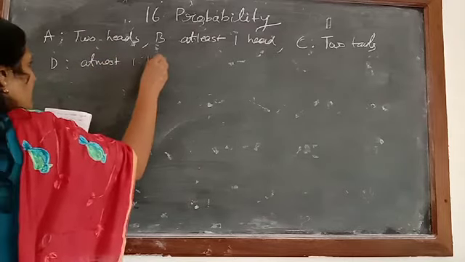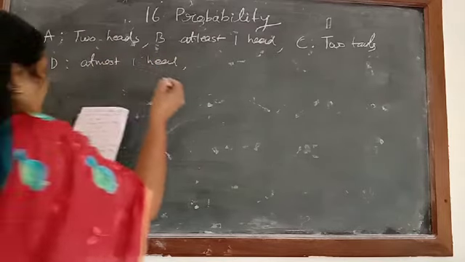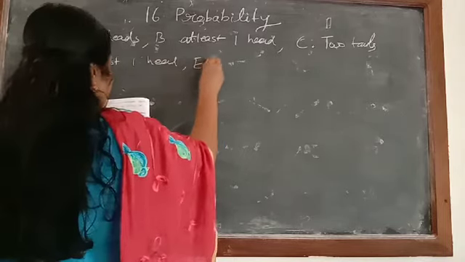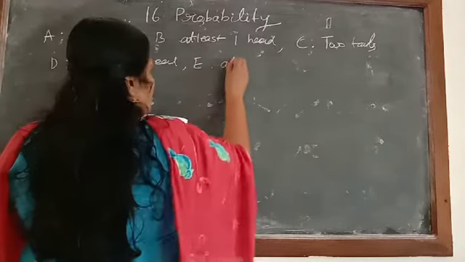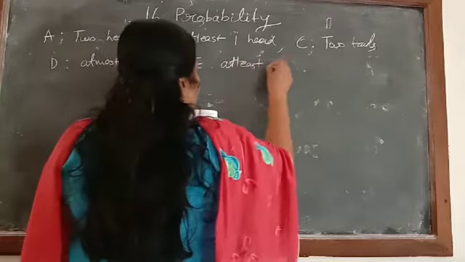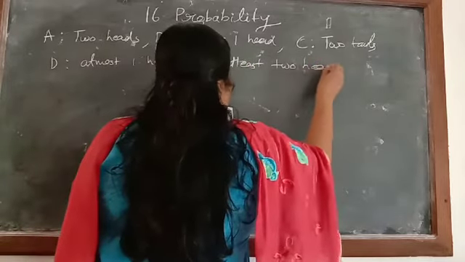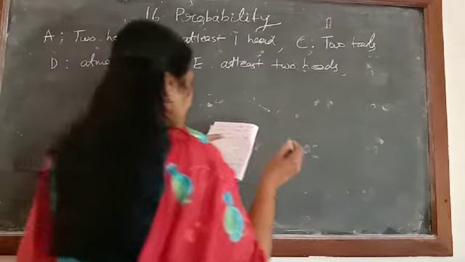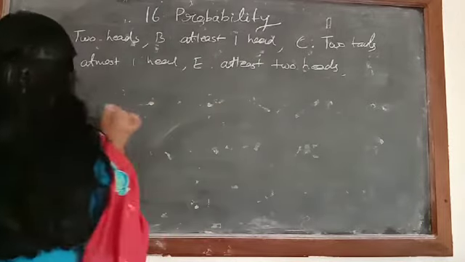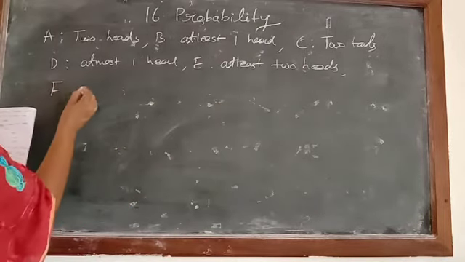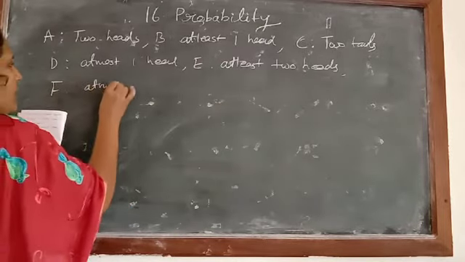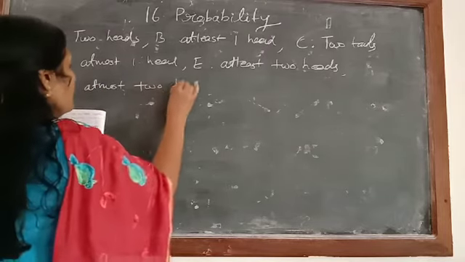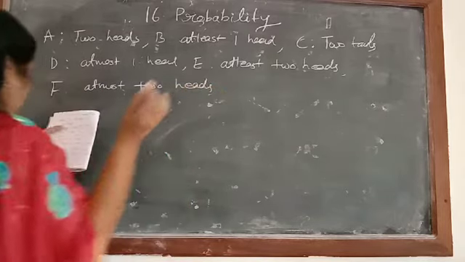Then E denotes the event at least two heads. And F denotes the event at most two heads.